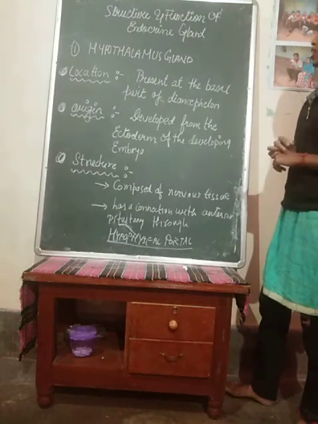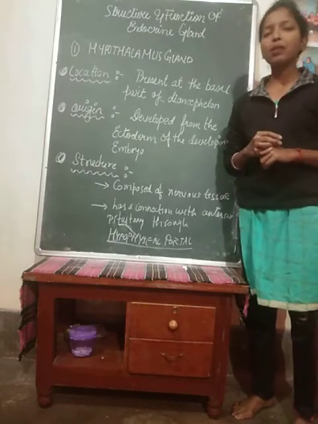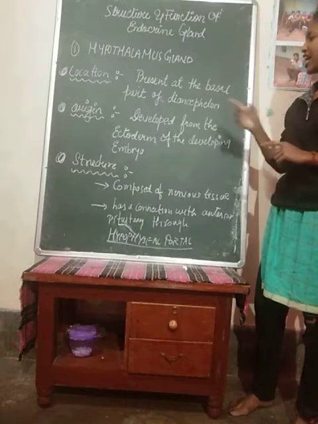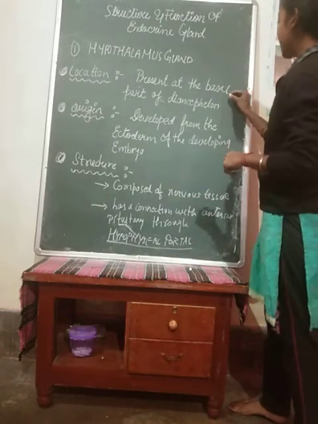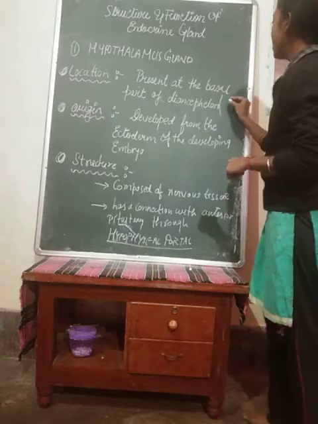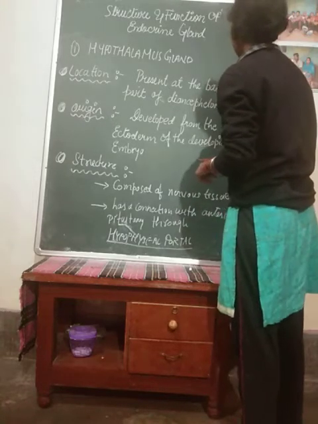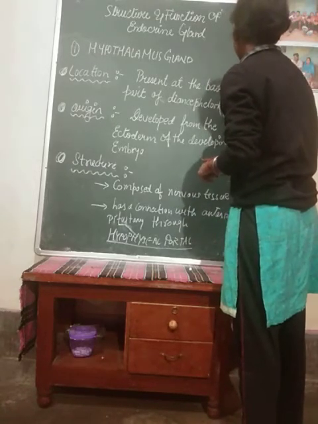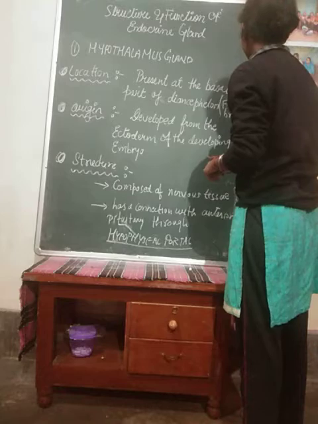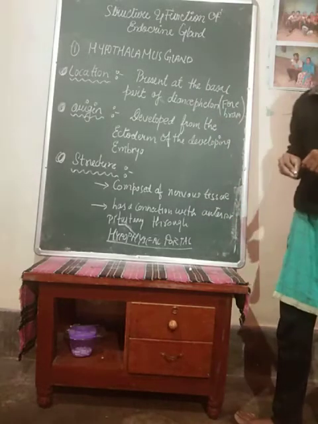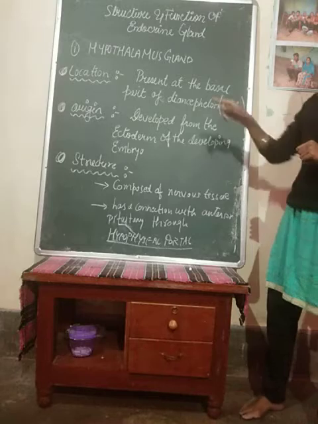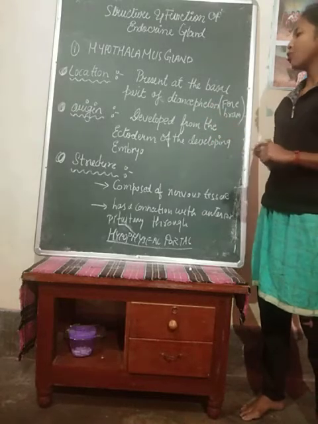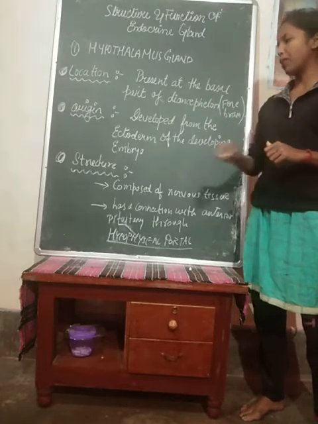Location we will see first. It is present at the basal part of the diencephalon. Okay, and diencephalon, if you remember, in the 10th class we studied it as a part of the forebrain. Okay, it is a part of the forebrain. Next is the origination, that is, it is developed from the ectoderm of the developing embryo.